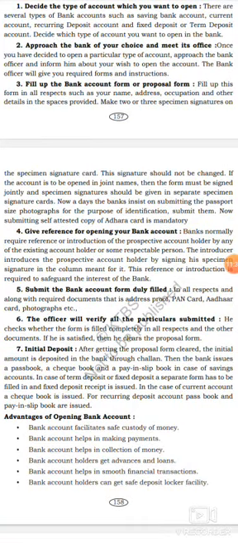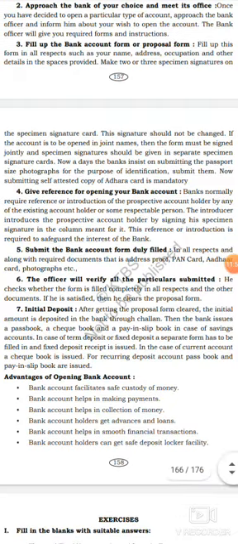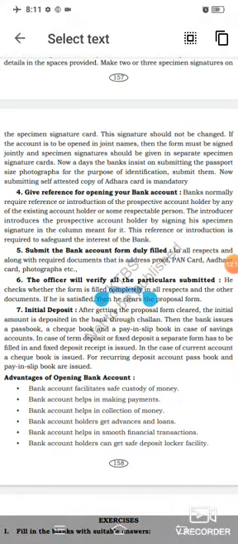Got it? Let's see now. Fourth one. Give reference for opening your bank account. Banks normally require reference or introduction of the prospective account holder by any of the existing account holders or some respectable person. The introducer introduces the prospective account holder by signing his specimen signature in the column meant for it. The reference or introduction is required to safeguard the interest of the bank.